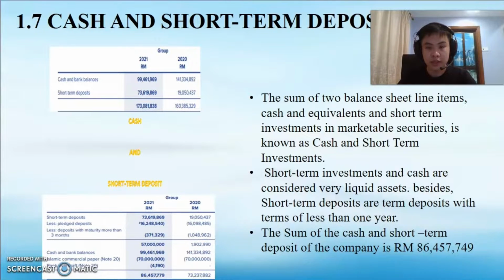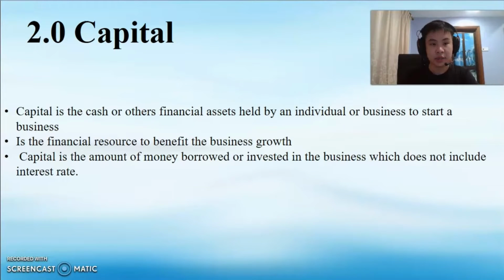1.7 Cash and short-term deposit. The sum of two balance sheet line items, cash and equivalents, and short-term investment in marketable securities is known as cash and short-term investment. Short-term investment and cash are considered very liquid assets. Besides, short-term deposits are term deposits with a term of less than 1 year. The sum of the cash and short-term deposit of the company is 82,457,749.